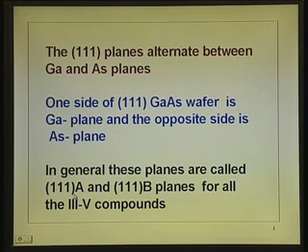Whereas, the A face is difficult to polish. So, if you ask a vendor, I want a 111 gallium arsenide wafer with gallium surface polished, he will not get it. But if you say 111 arsenic face polished, you will very easily get it, because it is easy to polish.